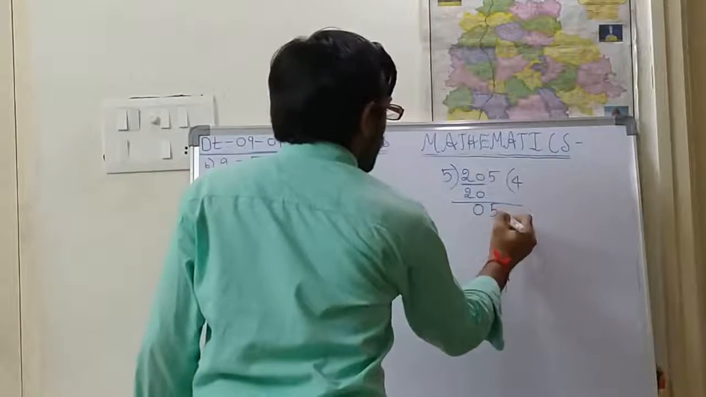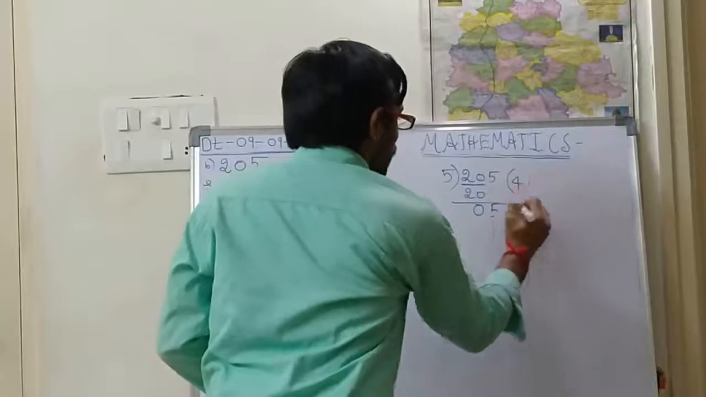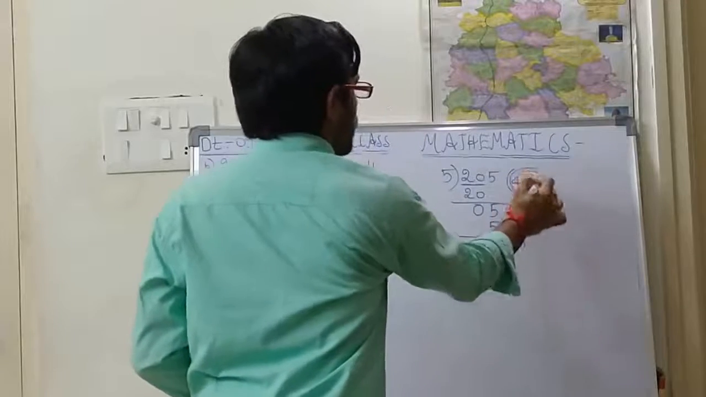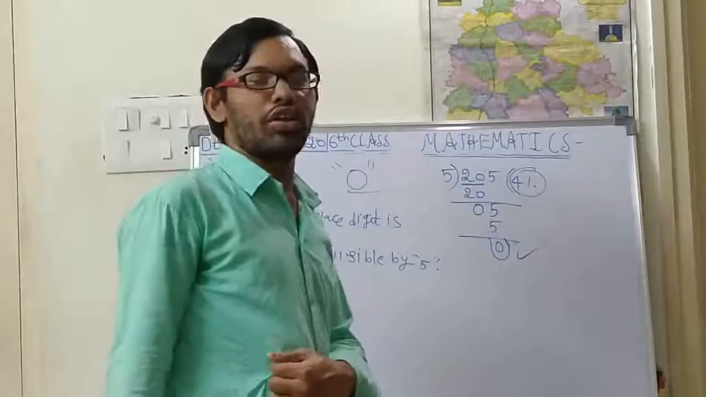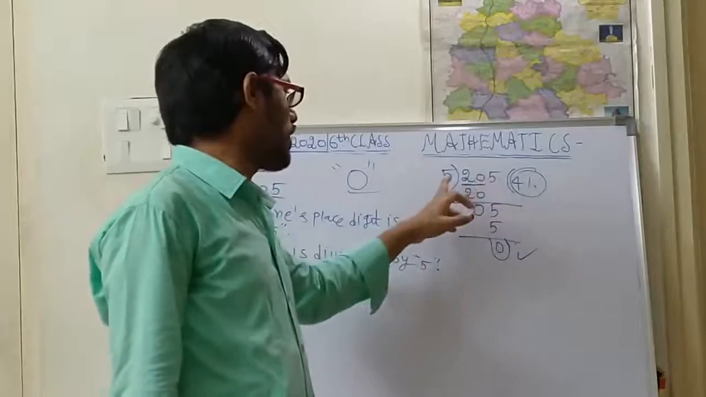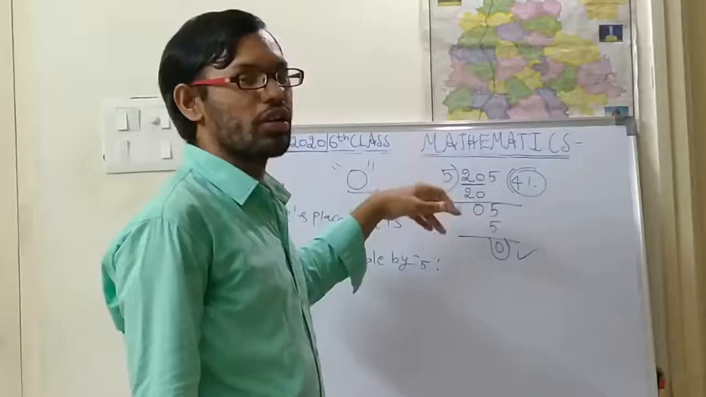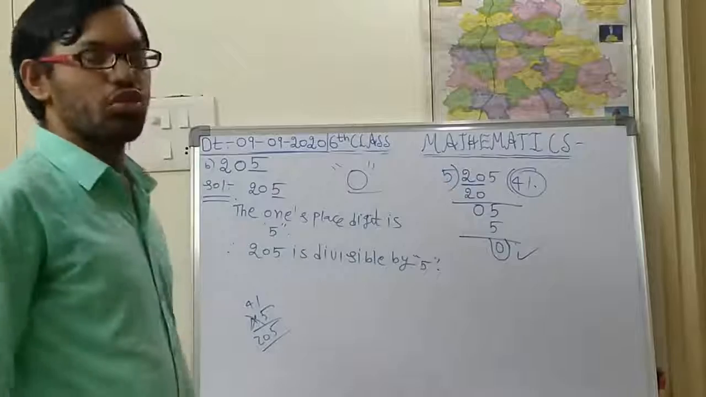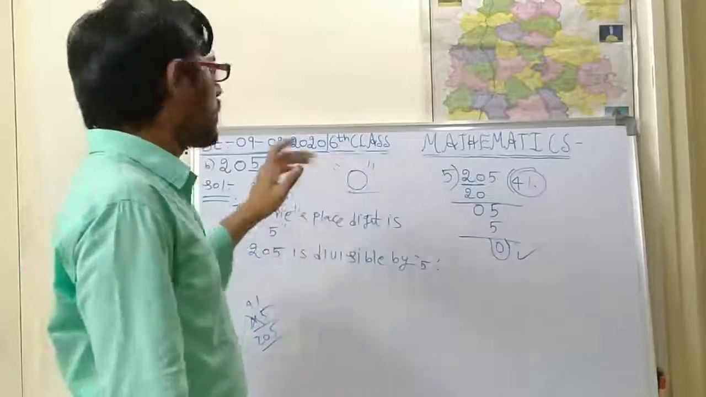Okay, 5. Next step. Here what you are supposed to see? So 5, how many times will it go? 5 ones are 5. 5 minus 5 is 0. That means here what is the remainder? What is the quotient? 41. Here the remainder is 0. That means you got a perfect number. So 205 is perfectly divisible by 5. It will go 41 into 5. So 41 into 5 is 205. Is it right, children? So like that you are supposed to do the division with 5.